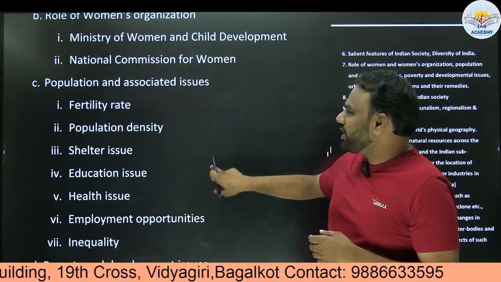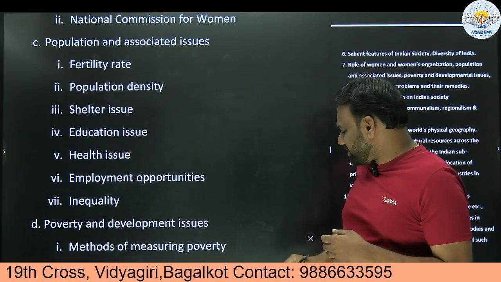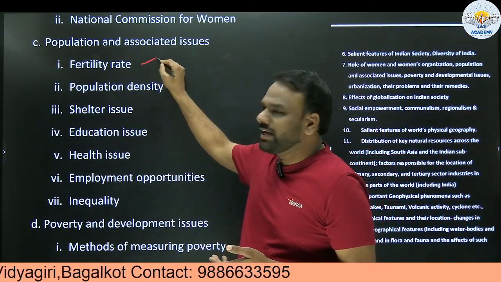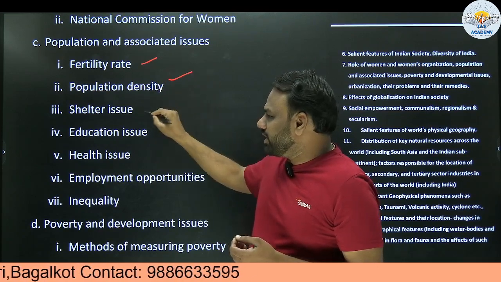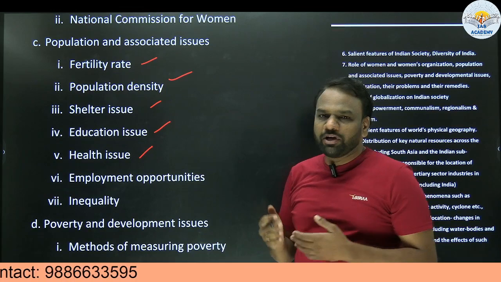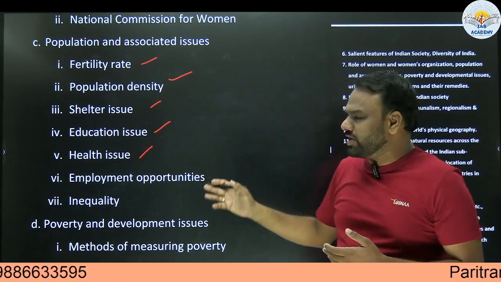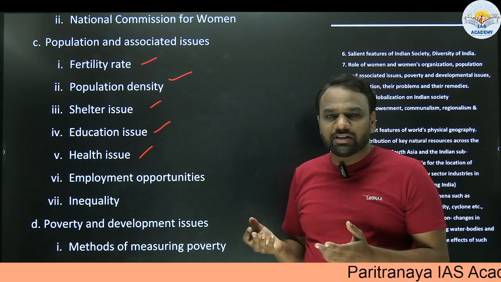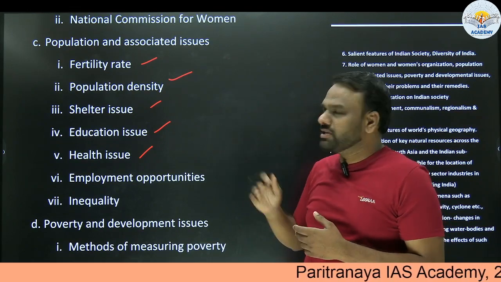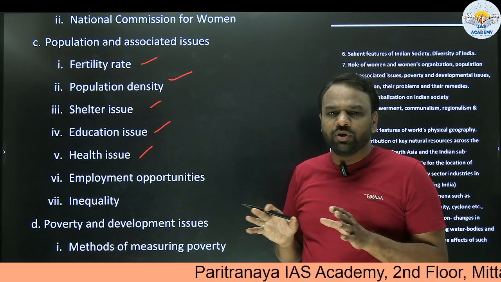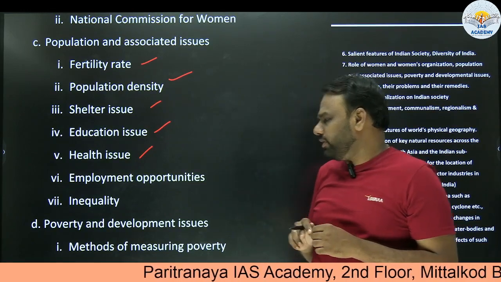Next, when it comes to population and associated issues, we need to understand various terms like fertility rate, population density, shelter issue, education issue, health issue. Whenever population increases, these are the various challenges we will be facing. So what are these challenges and what remedies can we take to address these problems? These are the angles from which we think and prepare our notes.